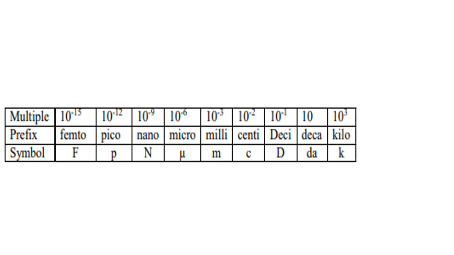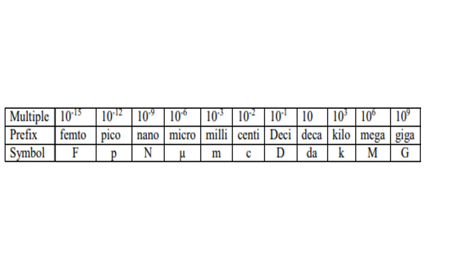The multiple 10 to the power 3 has prefix kilo denoted by small k. The multiple 10 to the power 6 has prefix mega denoted by capital M. The multiple 10 to the power 9 has prefix giga denoted by capital G. The multiple 10 to the power 12 has prefix tera denoted by capital T.